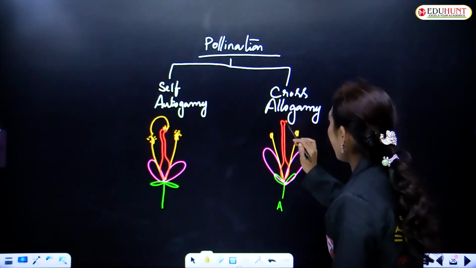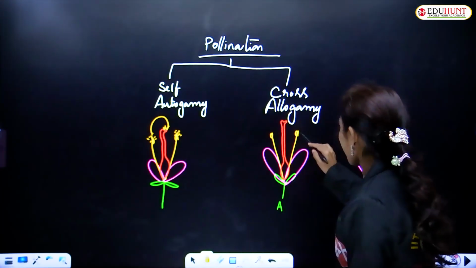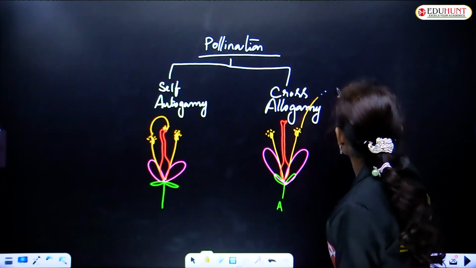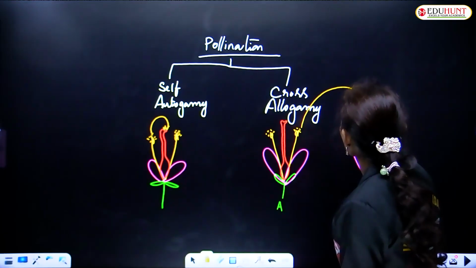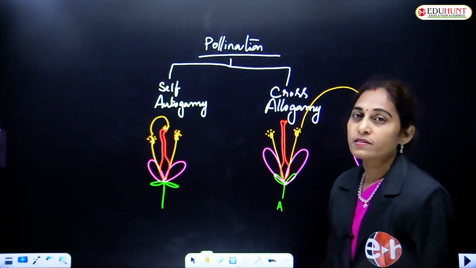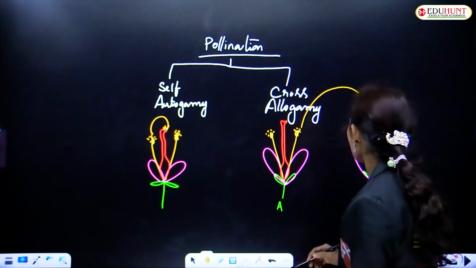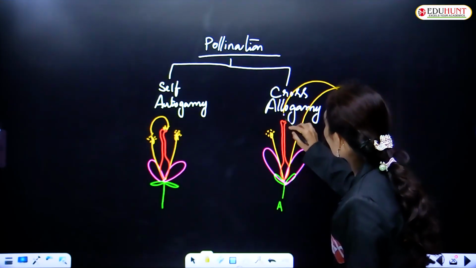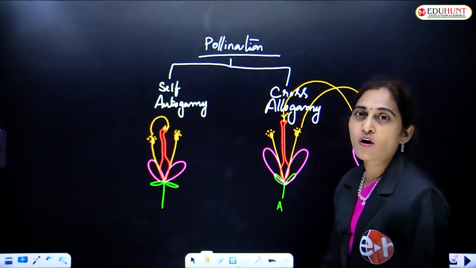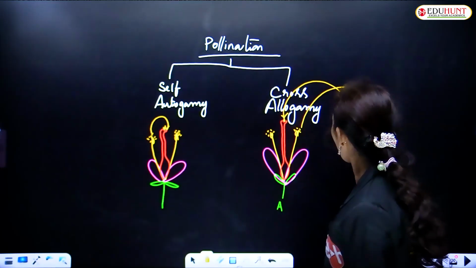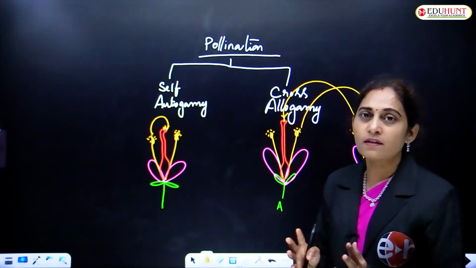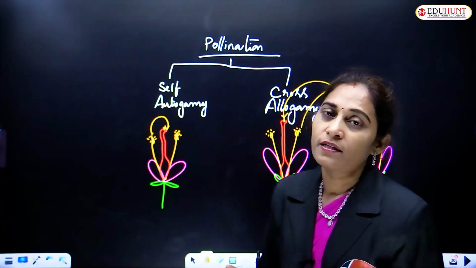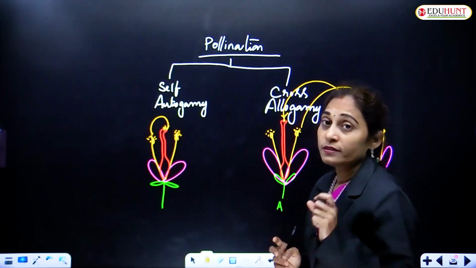Here, in case of allogamy or cross pollination, the pollen of A is reaching the stigma of B. This is called cross pollination. Pollen of B is reaching the stigma of A. Then only it is called allogamy. Or some C. The transfer of pollen from one flower to another flower is called cross pollination.